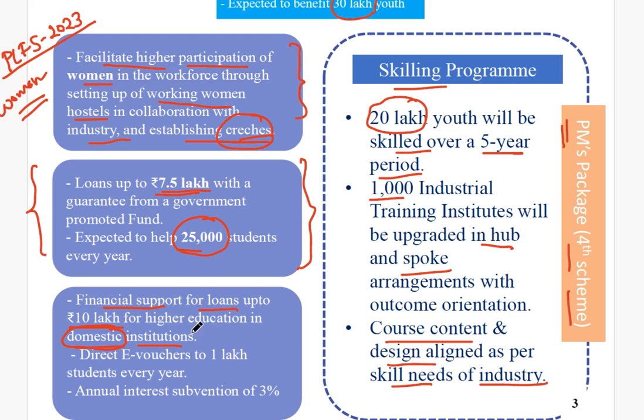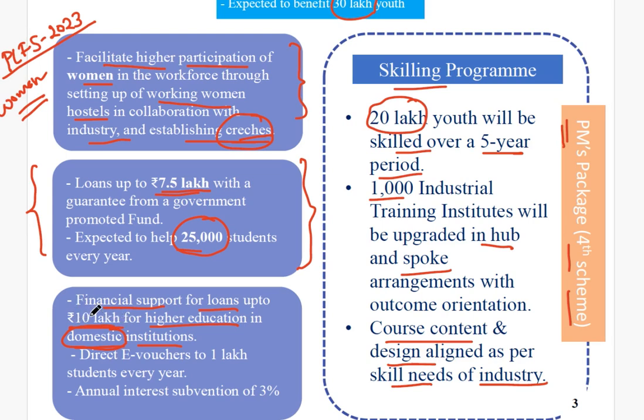Okay, suppose someone has qualified and wants to pursue their higher education in a good institute, and they have to pay a very big amount sometimes, because the cost of higher education is very high. So for meeting the cost, the government is giving financial support for loans up to 10 lakhs.